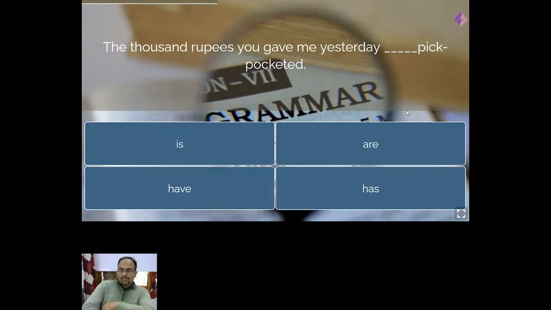Dear students, 1,000 rupees you gave me yesterday, actually it cannot be have or has.